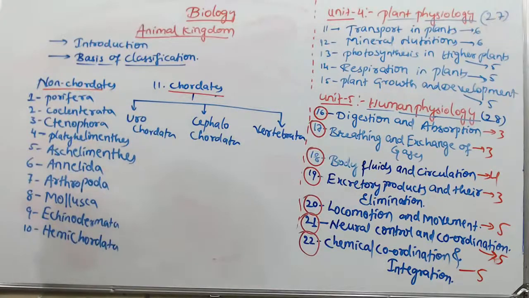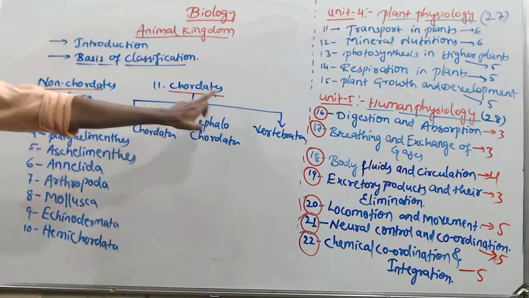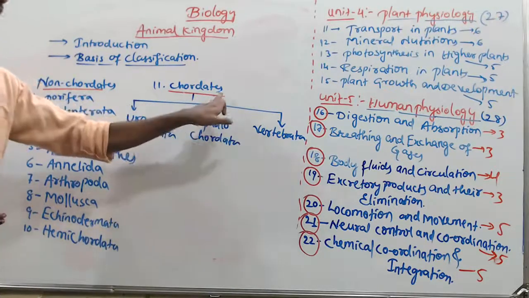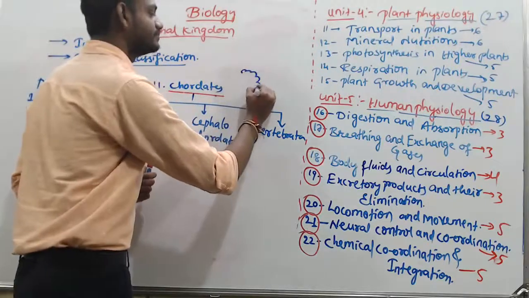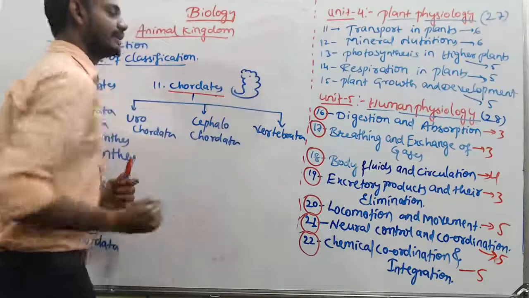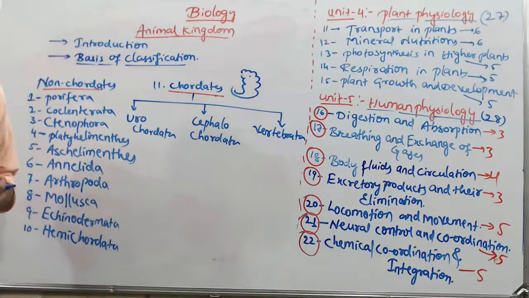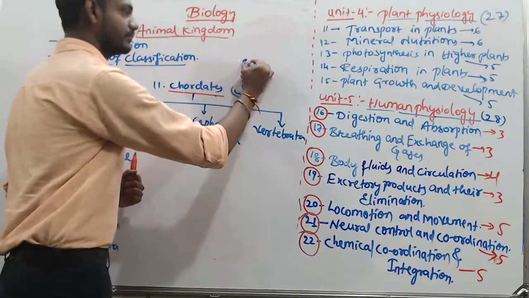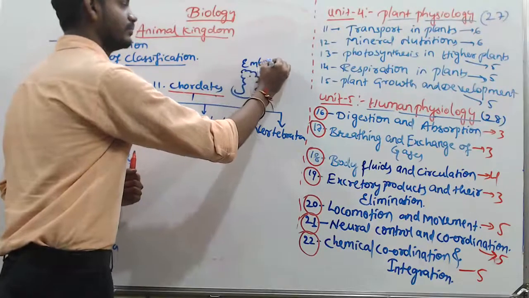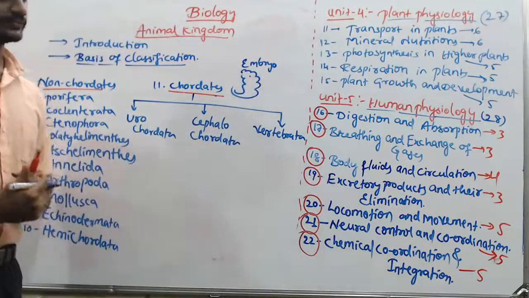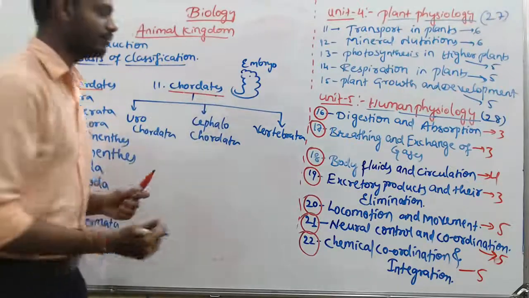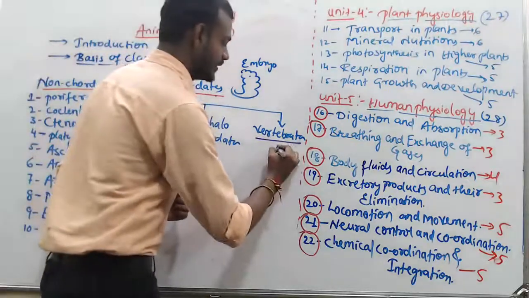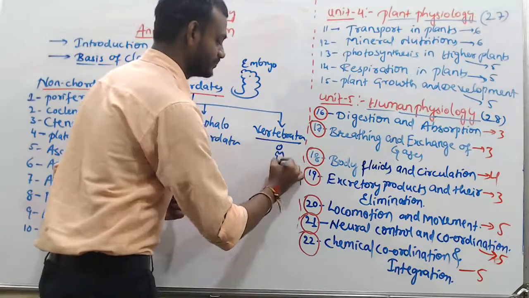So there is a small difference between Chordata and Vertebrata. Chordata have a notochord at the stage of embryo. At the stage of embryo, they have a notochord. This notochord develops into the backbone, that is called vertebrate.